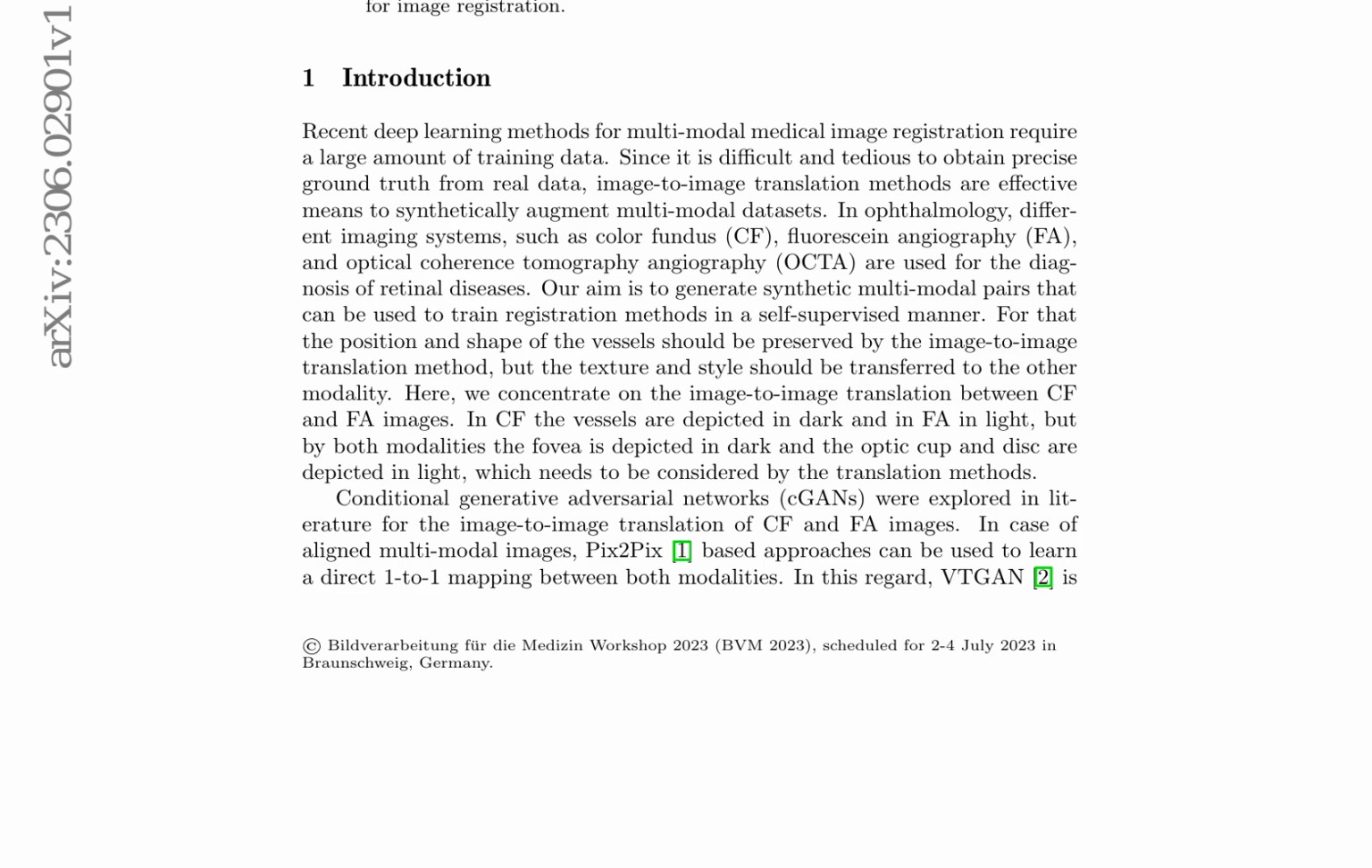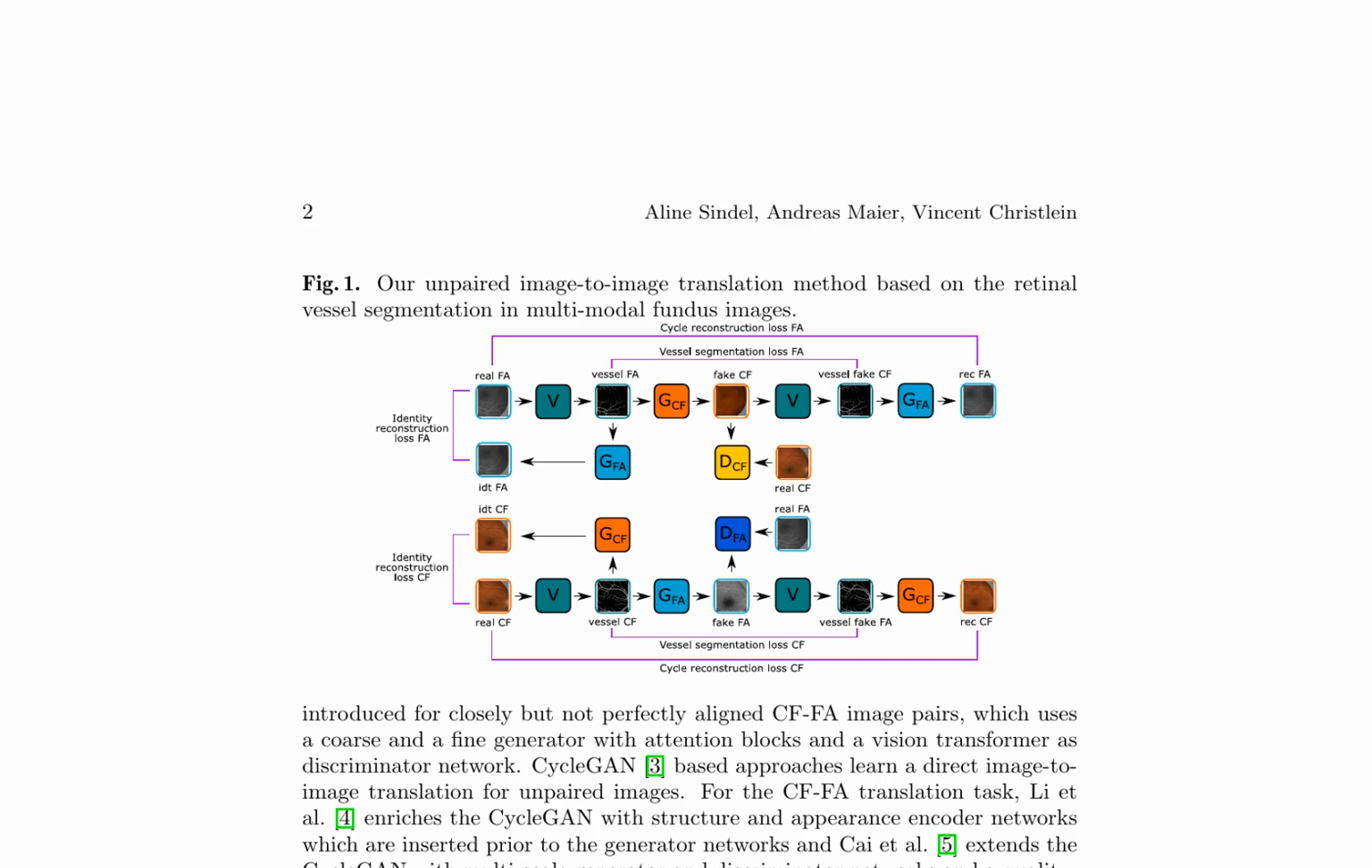The authors extend the CycleGAN framework by integrating a vessel segmentation network, which serves as a shared representation between both domains. The proposed Vessel-CycleGAN method reformulates the original identity loss to learn the direct mapping between the vessel segmentation and the real image, and adds a segmentation loss term to ensure shared vessel locations between fake and real images.